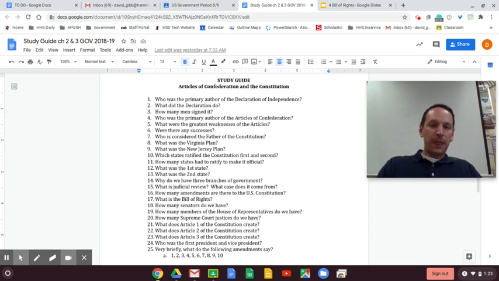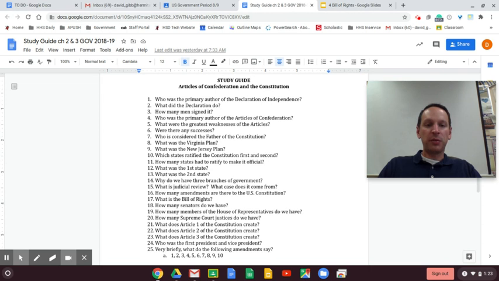Number seven, who is considered the father of the Constitution? James Madison. James Madison arrives in Philadelphia in 1787 with a framework for government already in place. He has to convince many others to follow suit, but he is considered the father of the Constitution. Eight, what was the Virginia Plan? The Virginia Plan is the big states' plan to have a bicameral legislature based on population.